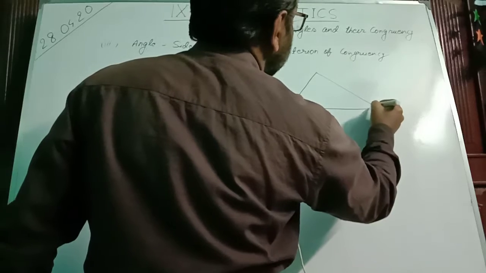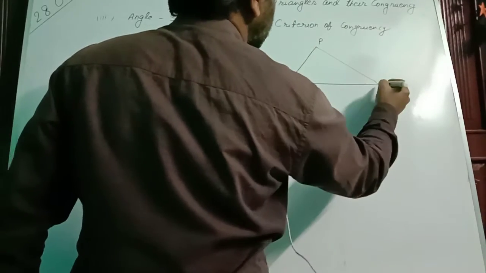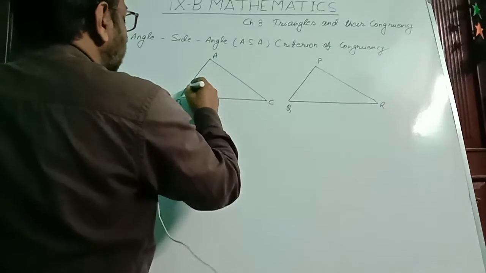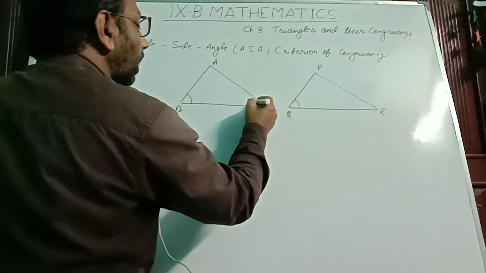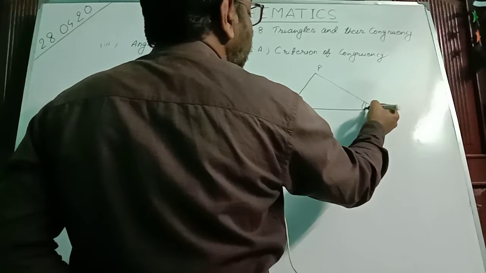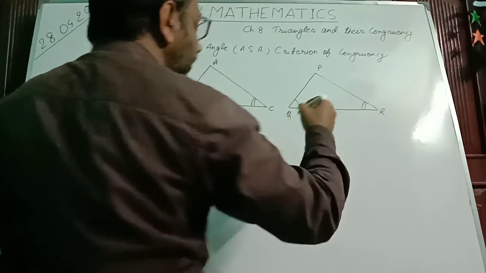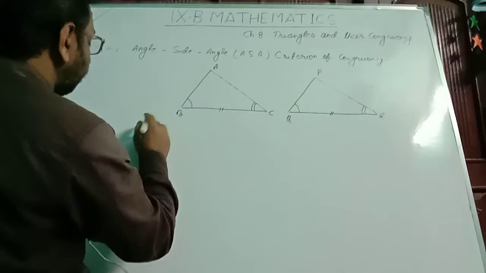In these two triangles, angle B equal to angle Q, angle C equal to angle R, and BC equal to QR. What are you seeing?